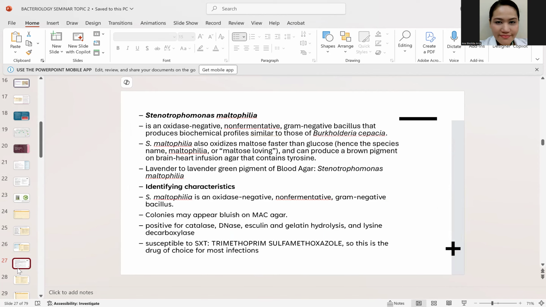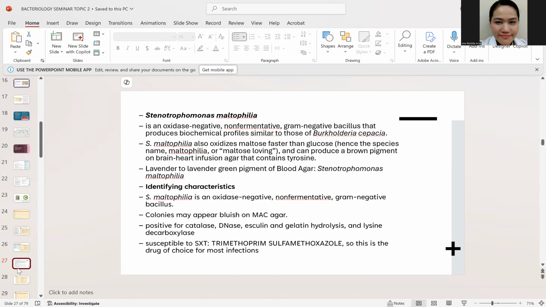Now, next is the Stenotrophomonas maltophilia. Kaya tinawag siya na maltophilia because it loves maltose. It oxidizes maltose faster than glucose. Yan ang characteristic ni Stenotrophomonas maltophilia. It is maltose loving. Now, what is the distinguishing characteristic?